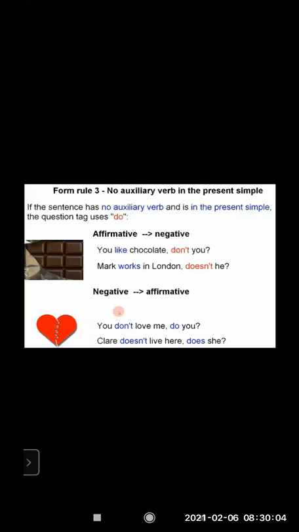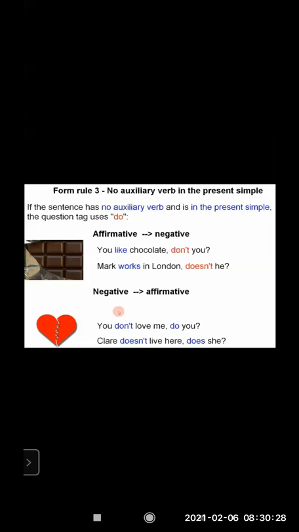Now we will see the negative one. You don't love me. Now the sentence is negative and don't is used. Obviously, you will make it do you. You don't love me, comma, do you? Claire doesn't live here. She doesn't live here, that girl, Claire.